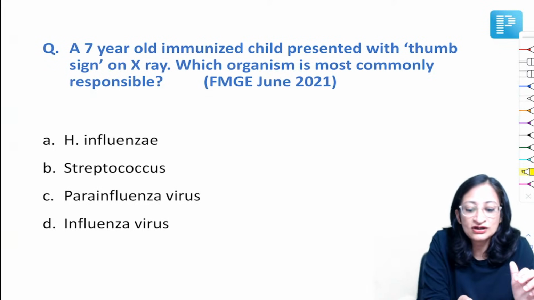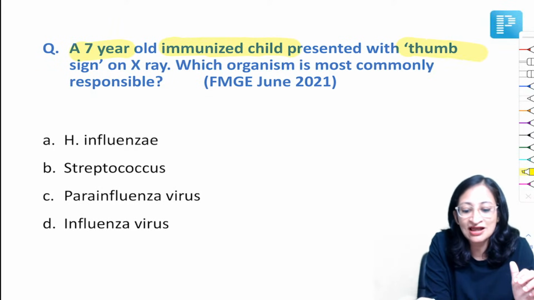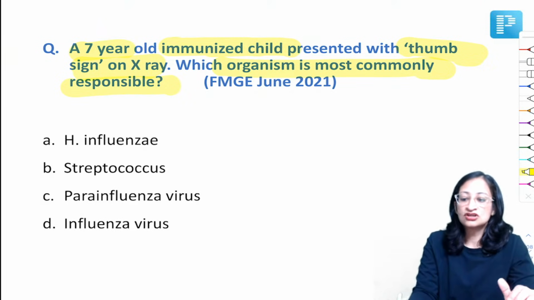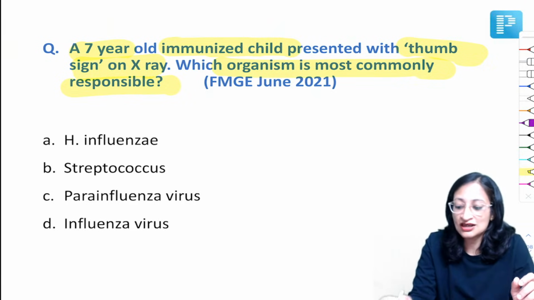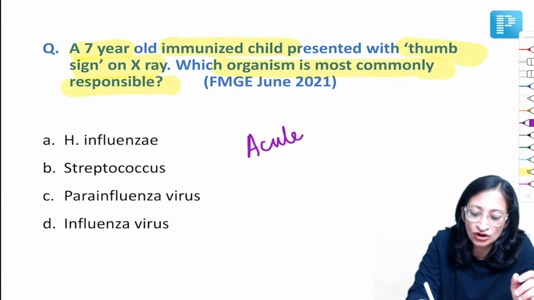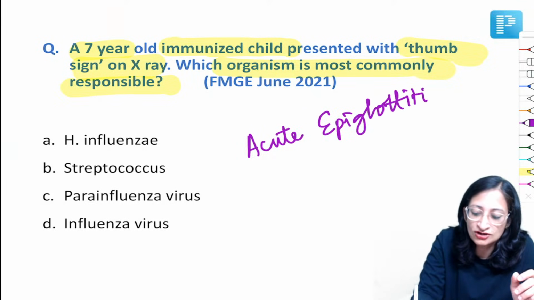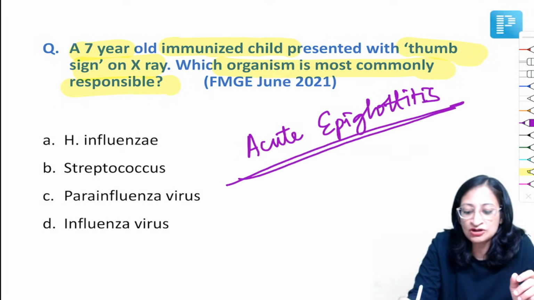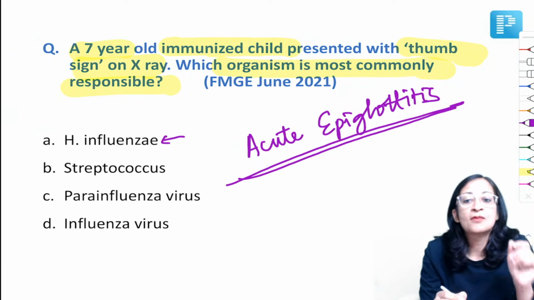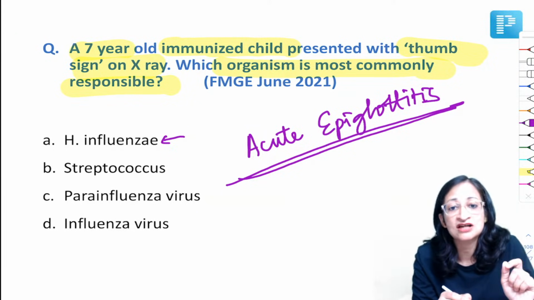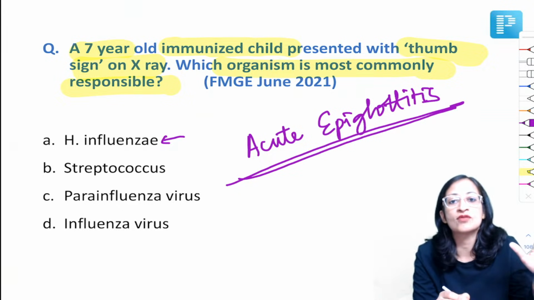A 7-year-old immunized child presents with thumb sign on X-ray. Which organism is most commonly responsible? So thumb sign on X-ray is a feature of acute epiglottitis. Now previously the most common organism responsible for acute epiglottitis was H. influenzae. But now with the H. influenzae vaccination being a part of the pentavalent vaccine, H. influenzae is no longer the commonest organism.